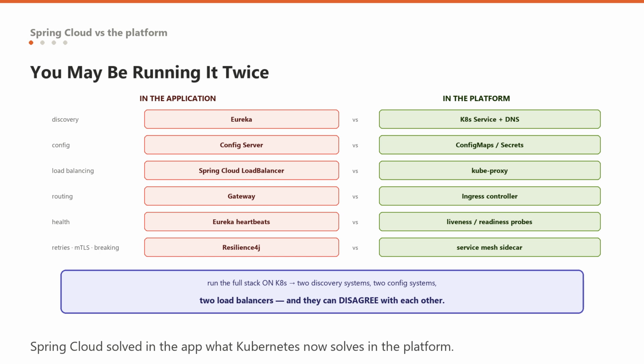The rule I would give you: prefer the platform for infrastructure concerns, and use Spring Cloud for the things that must live in the application, which are fewer than you think, and that is not a criticism of Spring Cloud. It is what success looks like. The problems it solved got absorbed into the layer below.